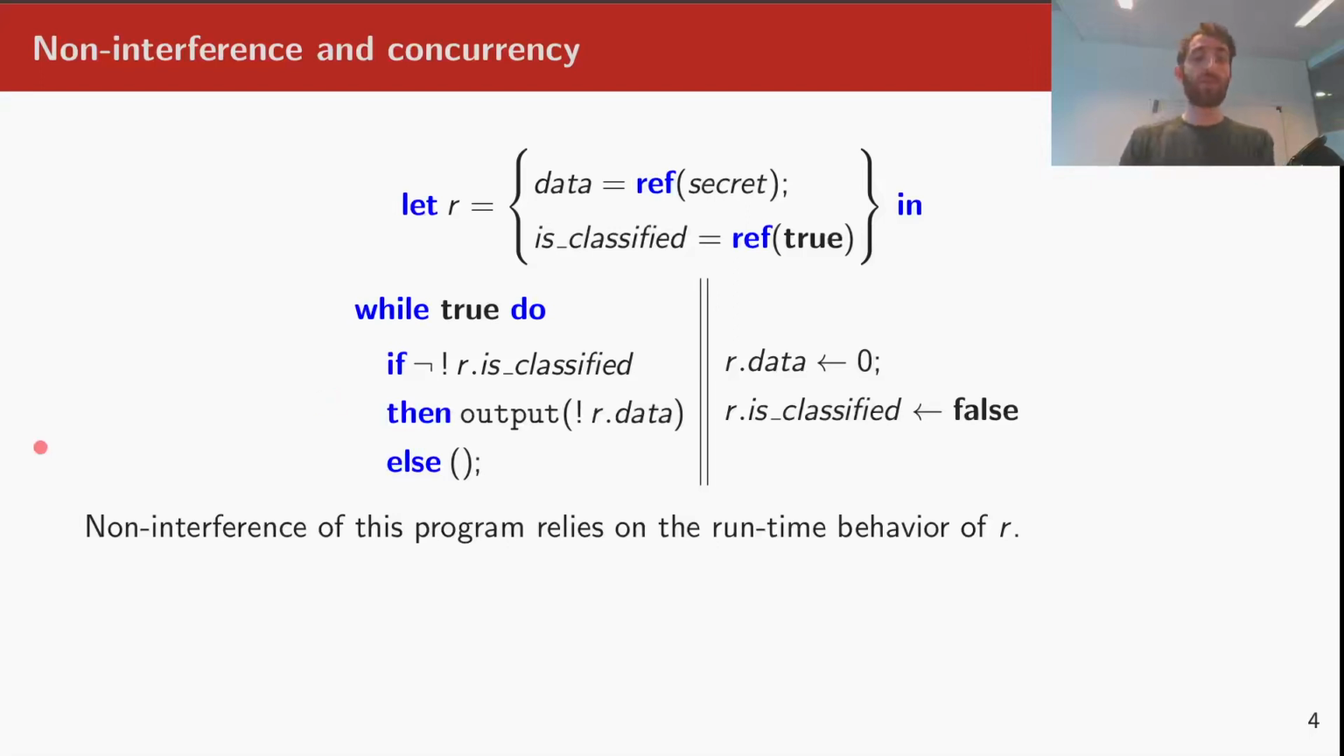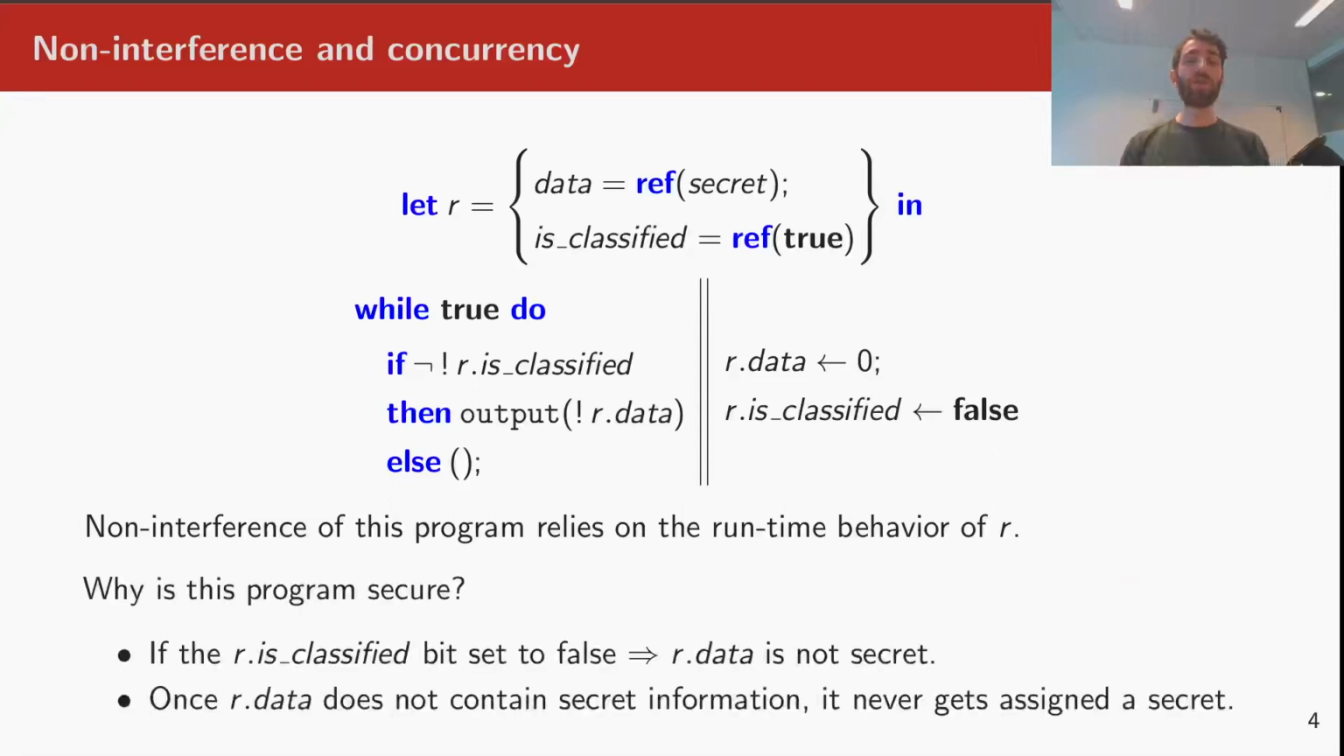This program is secure. It does satisfy non-interference. To see this more formally, note the following two facts. First, if the isClassified bit is set to false, then the information stored in r.data cannot be secret. Secondly, once the secret information is overwritten, the r.data field does not get assigned secret information ever again. Both of those facts are quite important.